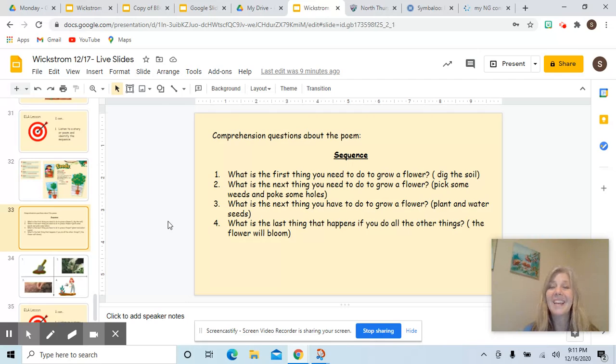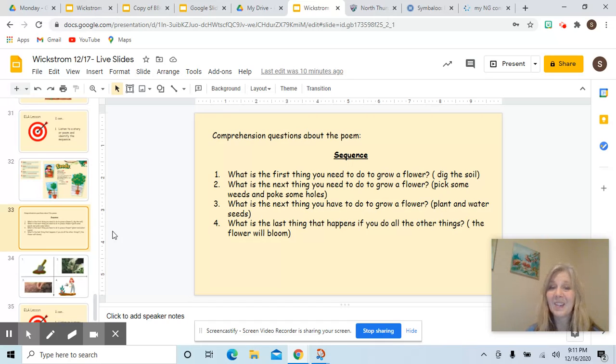What is the next thing you need to do to grow a flower? Do you remember? Let's dig the soil. Do you remember this? What are we pulling up? Think about it. Do you see pulling weeds? Yes. So in the second box, go ahead and draw yourself pulling up the weeds. Go ahead and pause the video and take your time to do that.